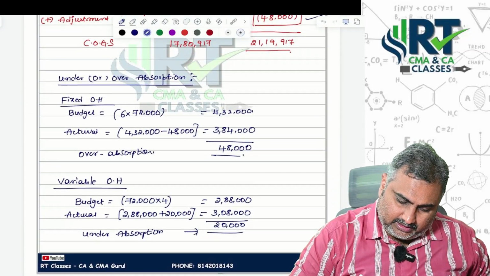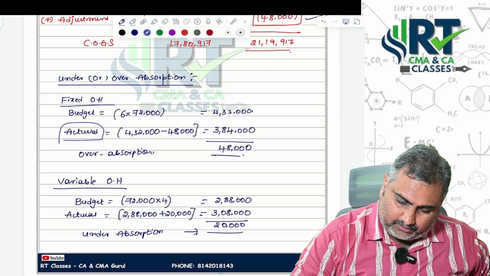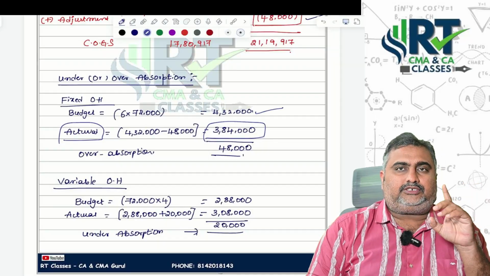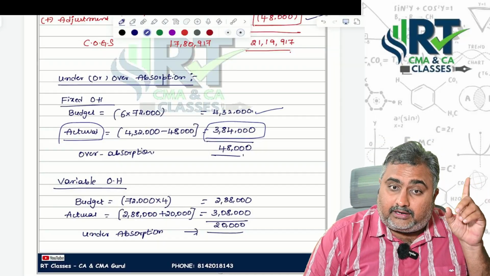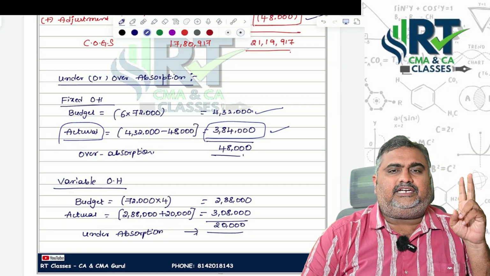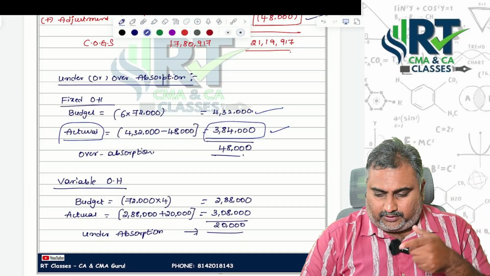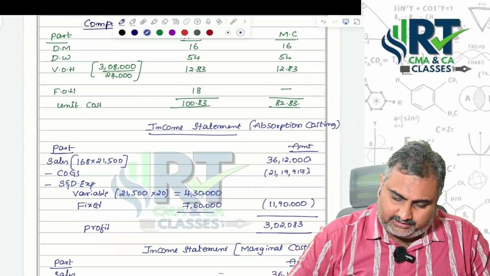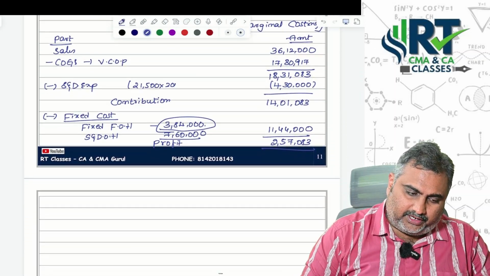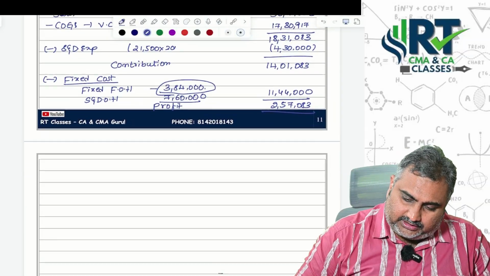Sir, from where did you get this 3 lakh 84,000? See here. This is actual fixed overheads, and already I told you recovery budget should come under absorption costing point of view. Actuals will come under marginal costing point of view. That's the reason we recorded here. So once you got the profit of both the things, now we are eligible to do reconciliation of profit.